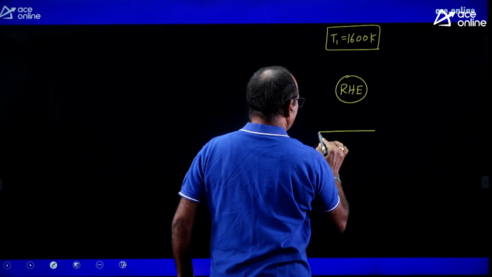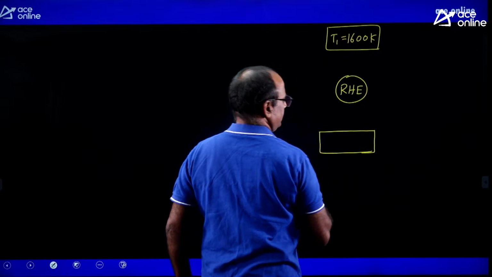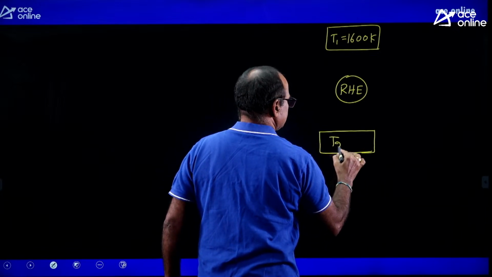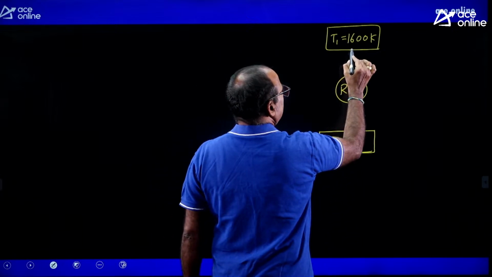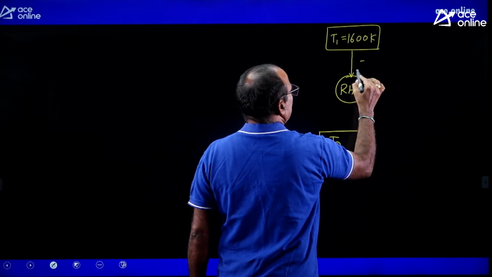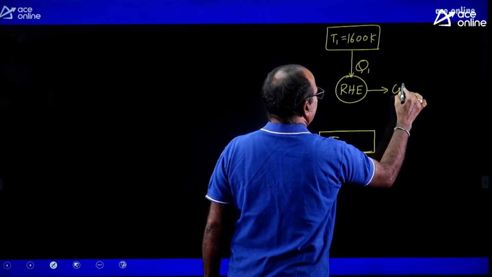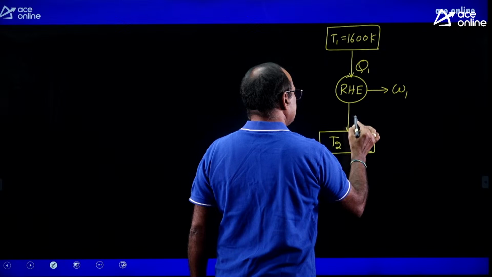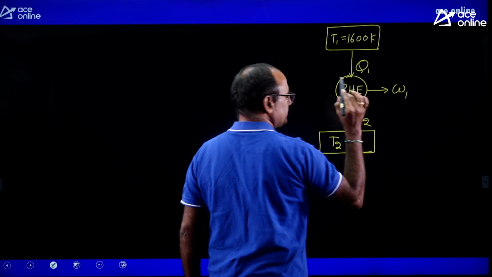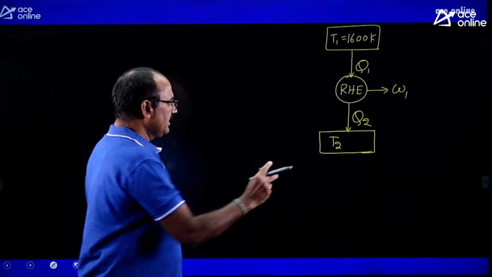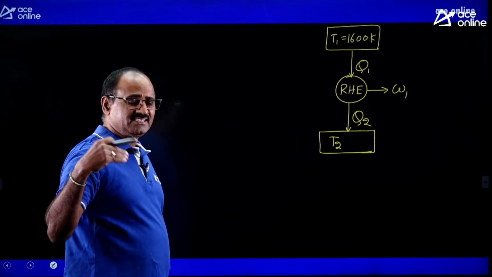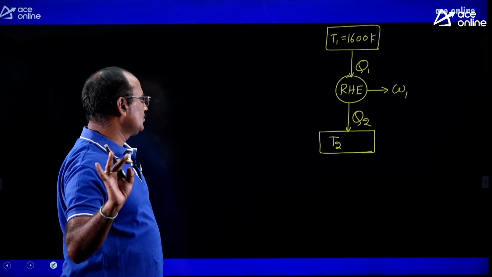This is the other reservoir where the heat is rejected at T2 temperature. Here this source is supplying Q1 amount of heat. A part of the heat energy is converted to work energy. The remaining heat energy is dumped to the cold source. The magnitude of heat dumped to the intermediate source is Q2.